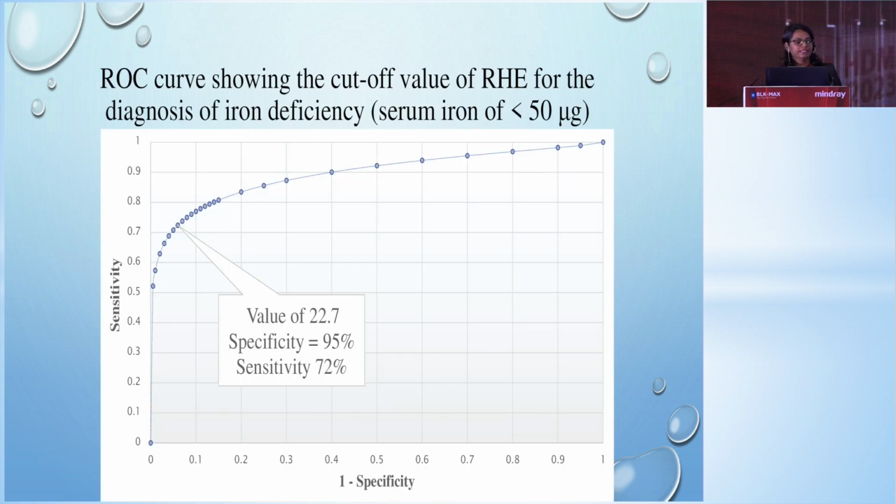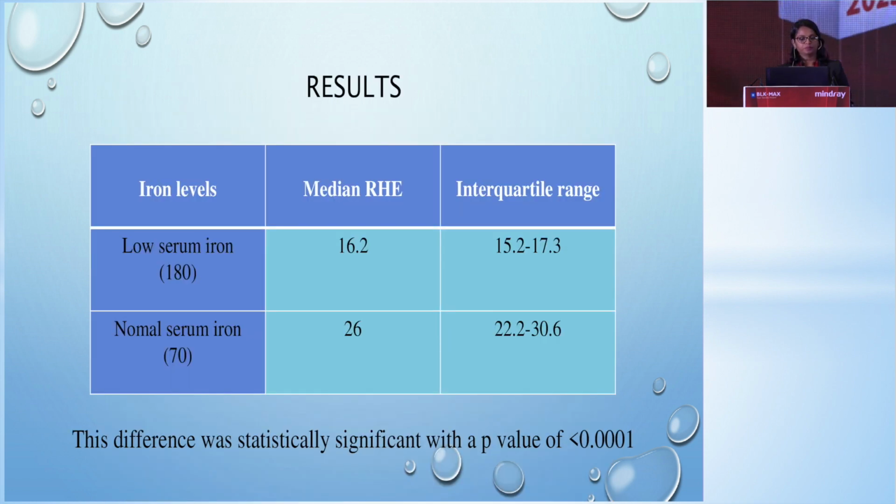An ROC curve was plotted to obtain the cutoff value of RHE for the diagnosis of iron deficiency. A value of 22.7 was obtained, which had a specificity of 95% and a sensitivity of 72% for the diagnosis of iron deficiency.